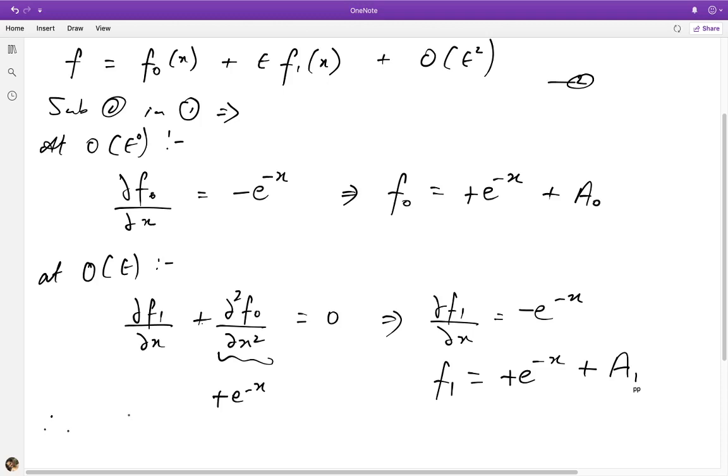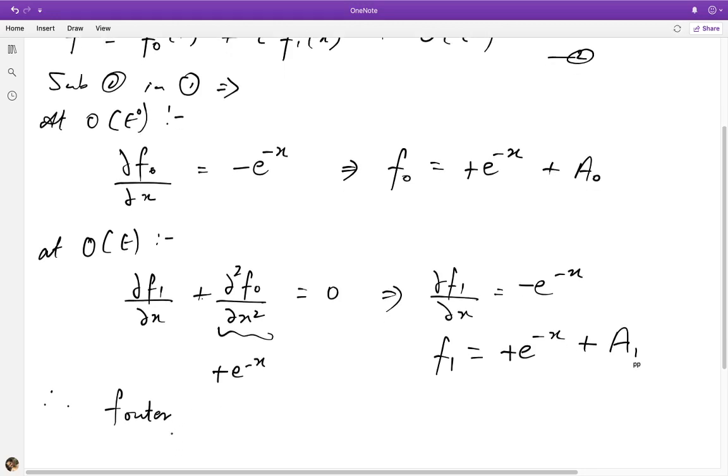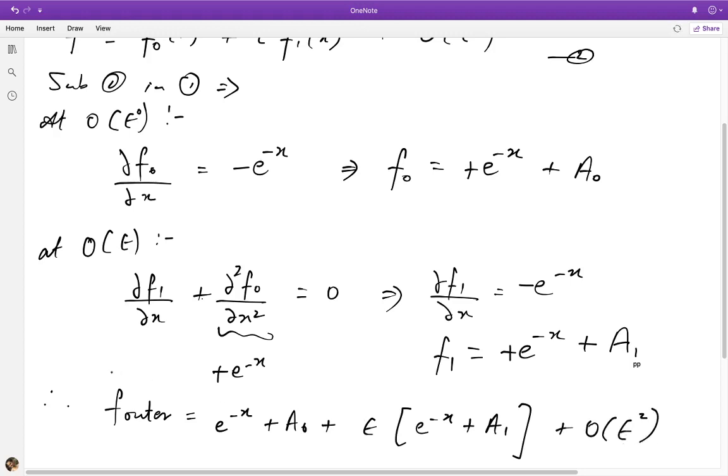So what we have obtained right now is f, let me just call it outer. This is the solution obtained by assuming it to be a regular perturbation, although we now know it's not. So we know that this solution can only be valid away from both boundaries. It's also valid near one of the boundaries, but we don't know which one yet. So it's minus e to the minus x plus a₀ plus epsilon times minus e to the minus x plus a₁, and we have done this till order epsilon squared. Okay, so this was simple enough.